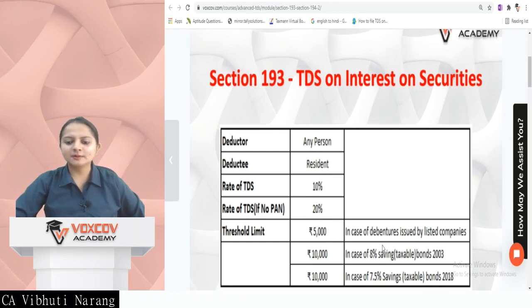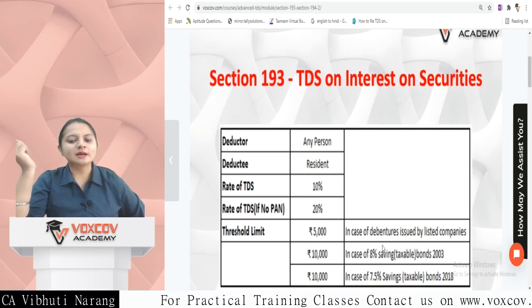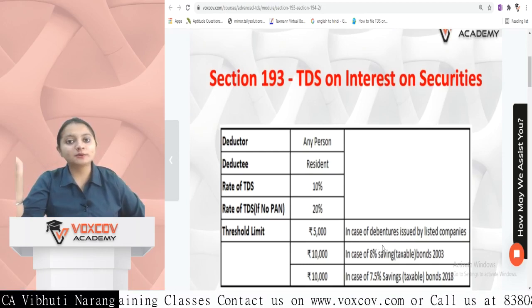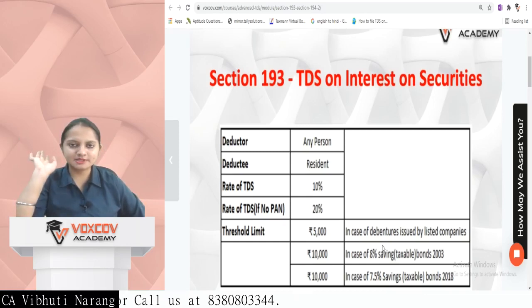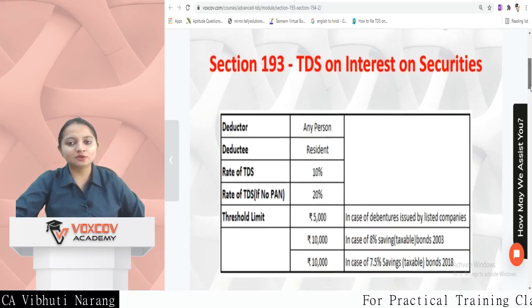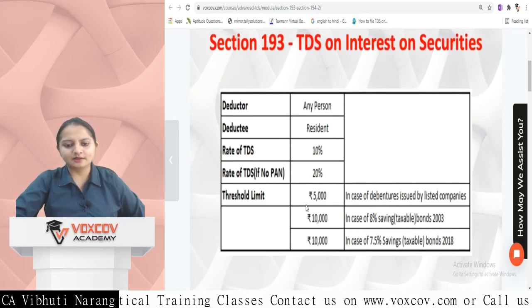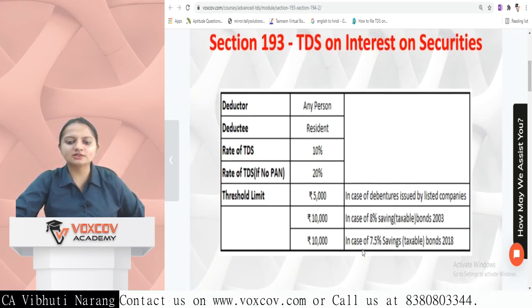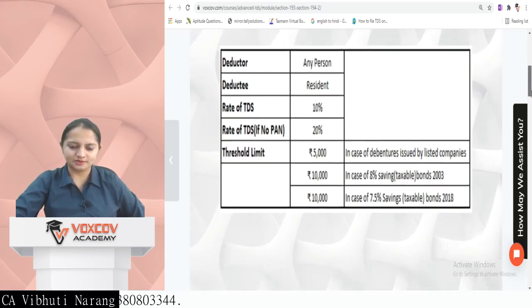Threshold limit: in case of debentures issued by listed companies, the threshold limit is 5,000. If the limit is crossed, for example the interest received on debentures issued by listed companies is 6,000, that doesn't mean TDS is to be deducted on 1,000 rupees. No, TDS will be deducted on the whole 6,000. So once the limit is crossed, TDS is applicable on the whole amount. In case of 8% savings taxable bonds 2003, the threshold limit is 10,000, and in case of 7.5% savings taxable bonds 2018, the threshold limit is 10,000.